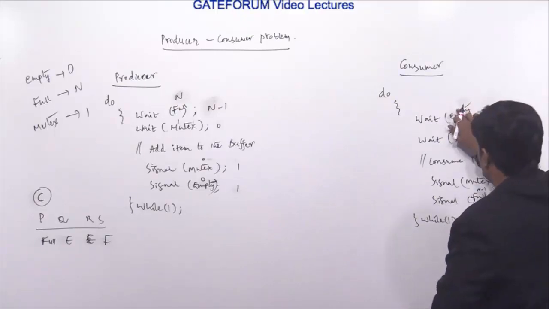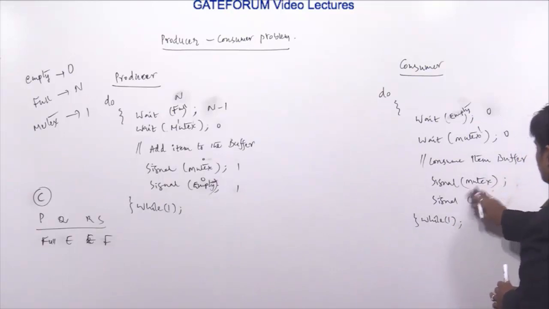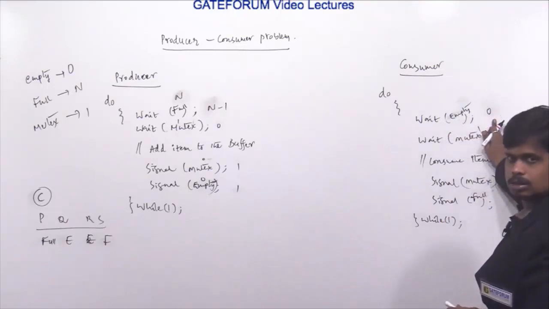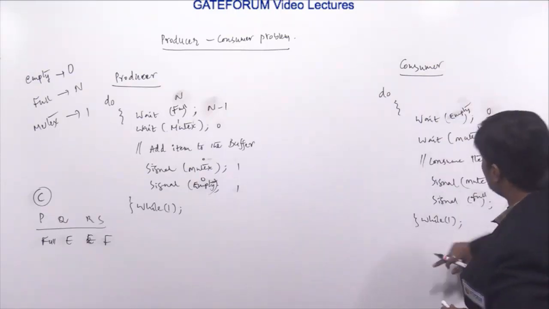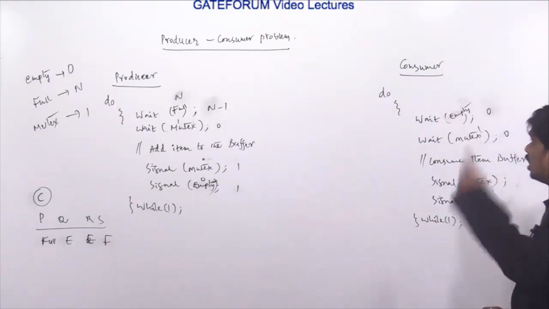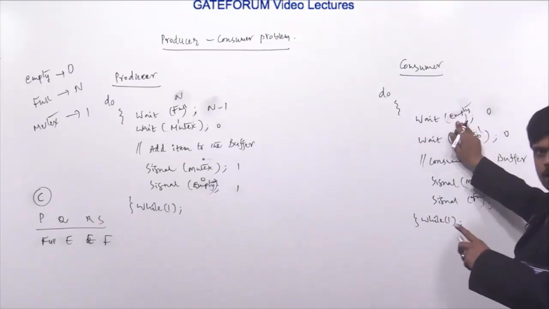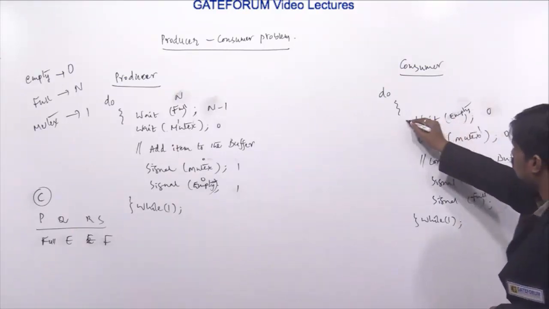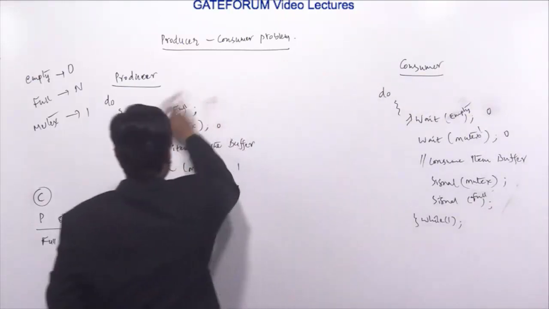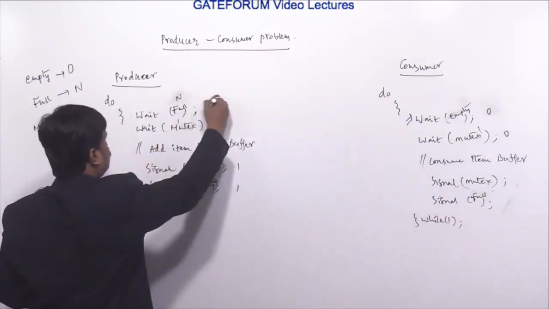Now we are saying that the buffer is empty, because empty is 0 again. With this empty, if I start executing the consumer again immediately after one item is consumed, then what happens? It is going to get stuck here because empty is 0 now. So the consumer is going to be stuck in the first instruction. Then if I preempt towards the producer, the consumer having made full N, it becomes N minus 1.